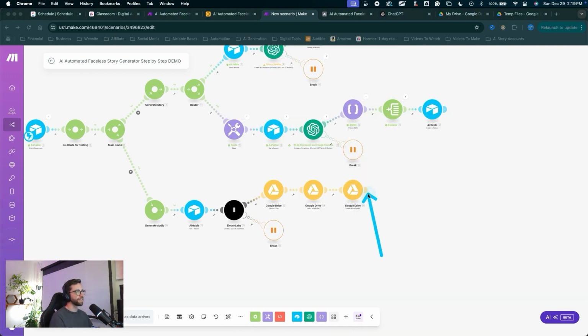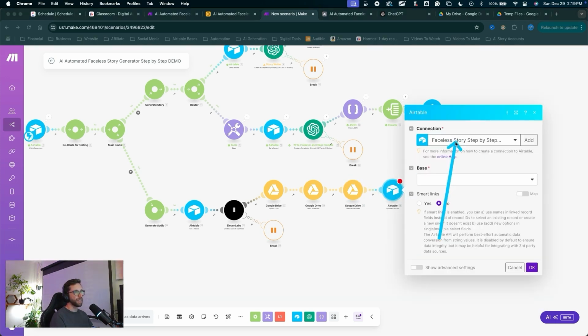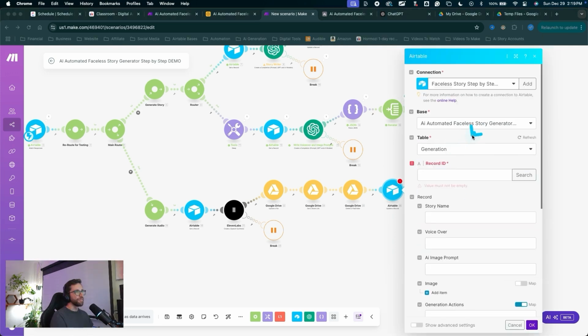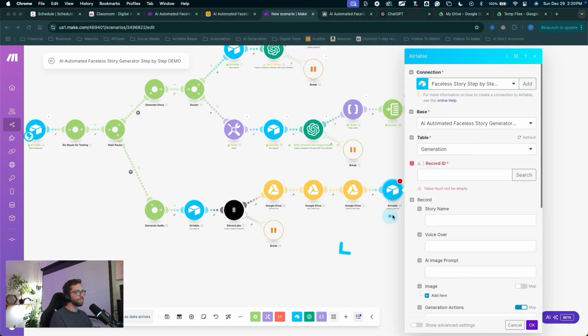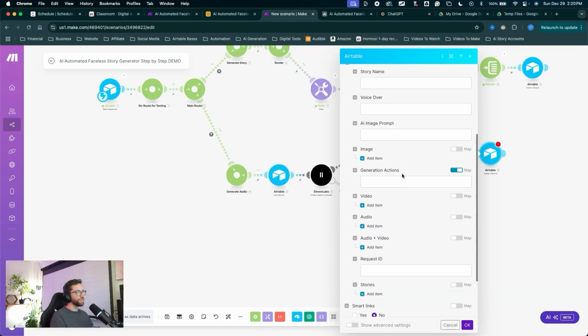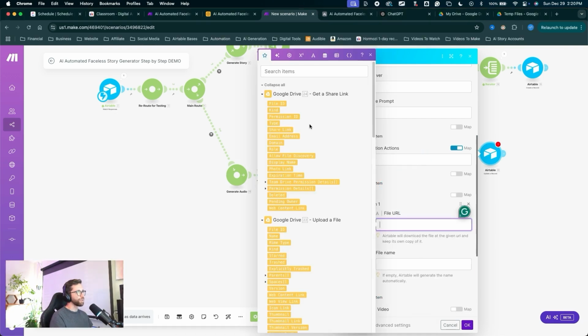Let's click the plus to create a new module. This is Airtable, update a record. Make sure the same connection is selected. We'll choose the base, choose the table, the generation table. For the record ID, click in there, scroll down all the way to the bottom. We're going to find the record ID. Now we need to input the audio. Click add item. The file URL is from Google Drive.